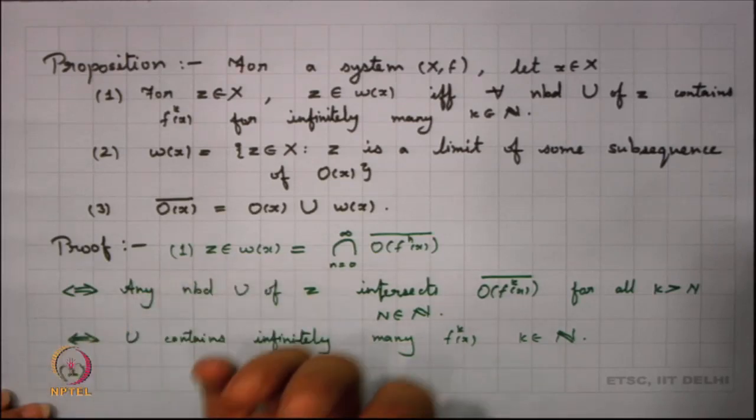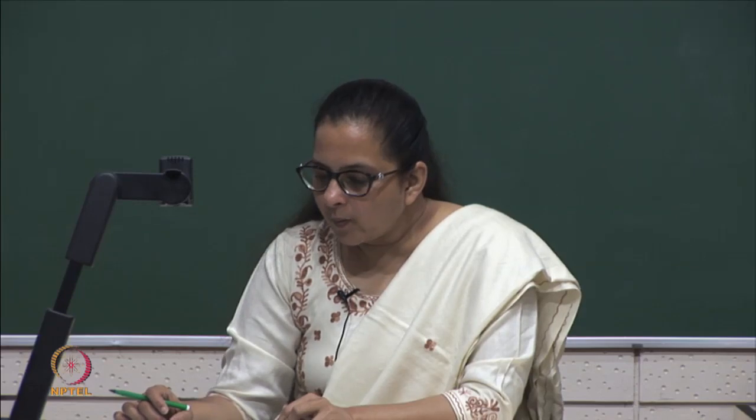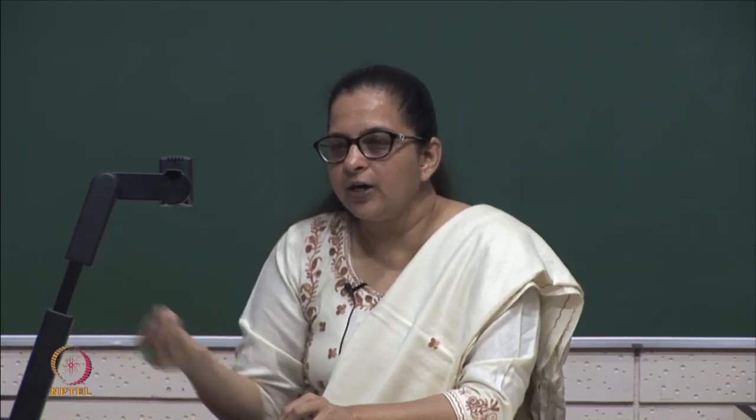So, let us take, say, an open ball of radius 1 centered at z, since that will contain some point of the orbit here. I can call it f^k1 x. Now, we take again a ball of radius half. That will also contain some point in the orbit of x, and because there are infinitely many, we can always choose our k2 to be greater than k1. So, it will also contain f^k2 x. Likewise, we can keep on taking balls of radius 1 by 3, 1 by 4 and so on.